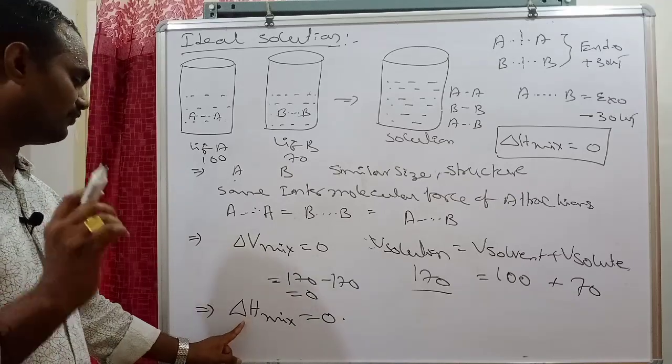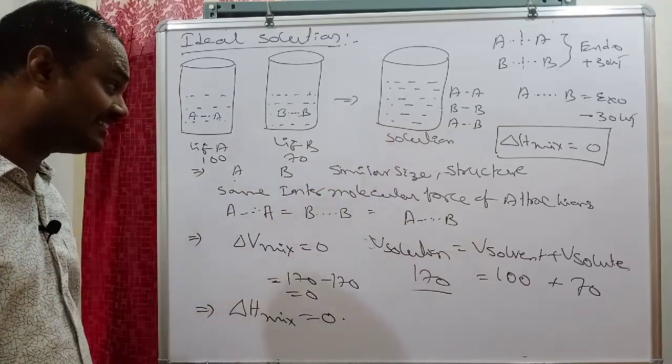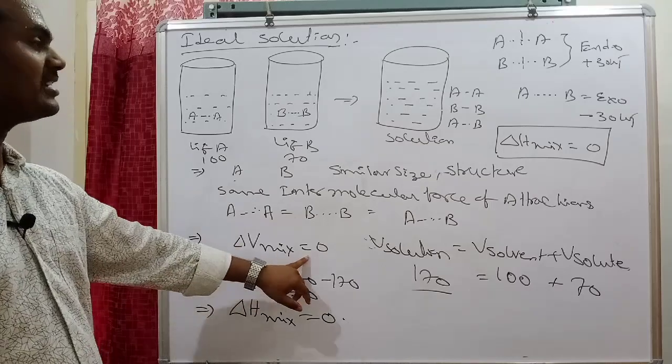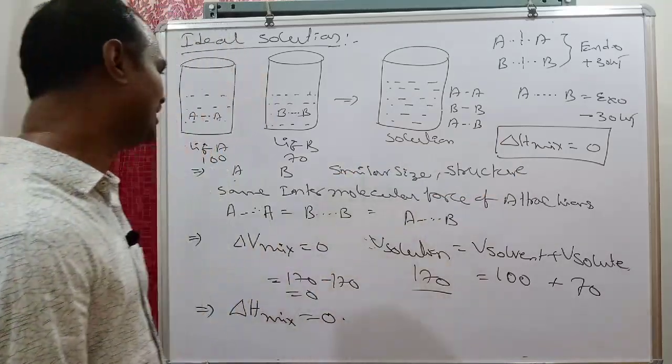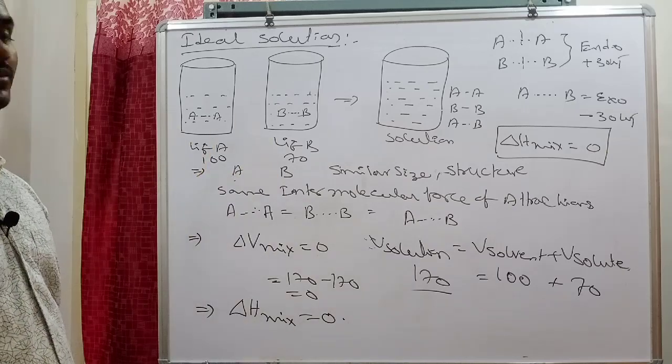Means during the formation of solution, it neither releases heat energy nor absorbs heat energy. After mixing, the solution volume must be equal to the sum of the solvent and solute volumes.